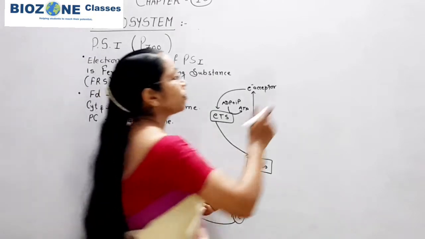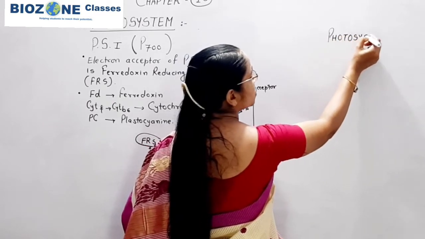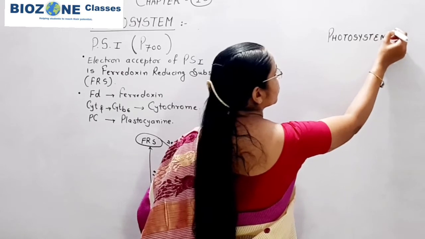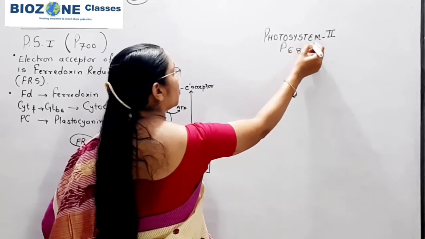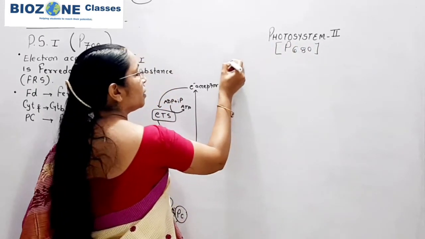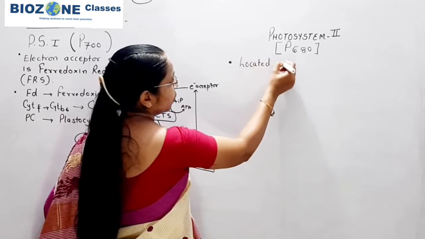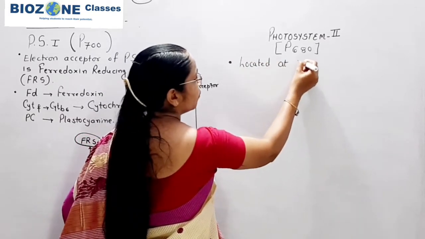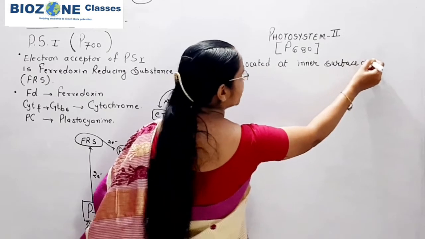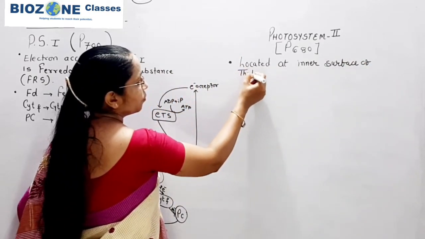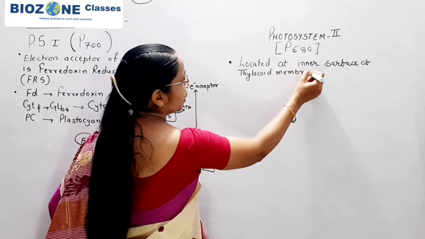Now we come to photosystem 2. When we study photosystem 2 or pigment system 2, here you remember the reaction center, as you already know, is P680, and location-wise it is located at the inner surface of the thylakoid membrane. So this part you remember.